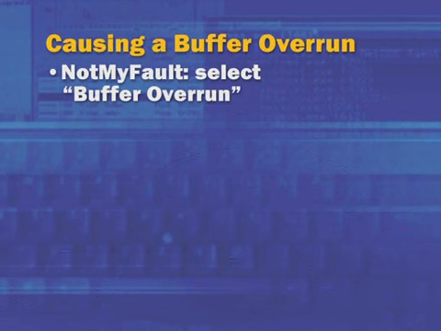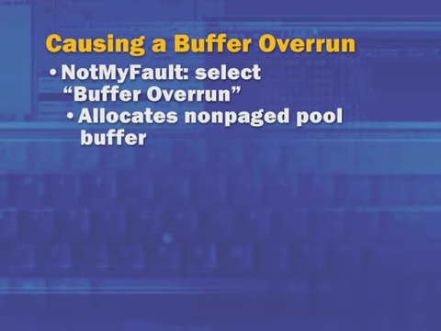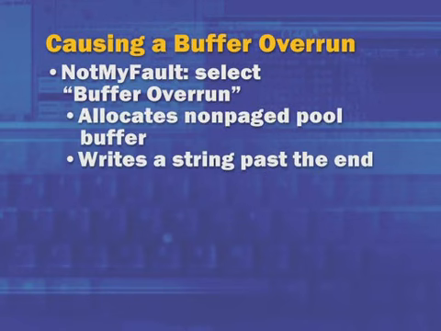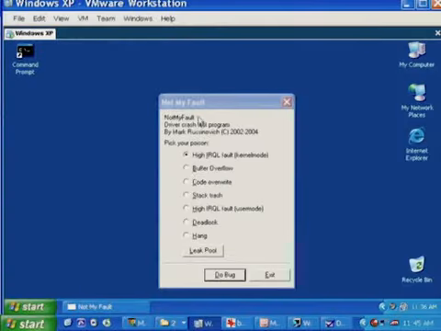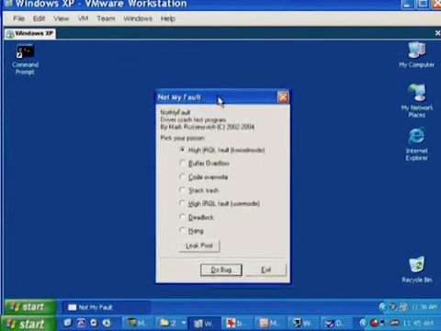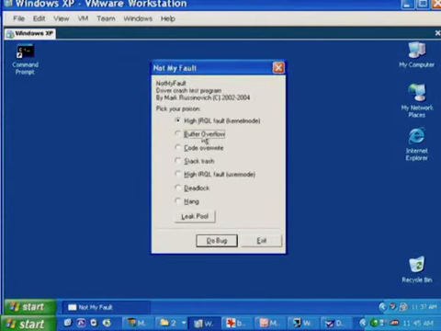So let's now cause a buffer overflow, or buffer overrun. We're going to run NotMyFault, select the buffer overrun option, and press the do bug button. Again, that's going to allocate a non-paged pool memory buffer and write a string past the end of the buffer, corrupting the pool header and the data structure that follows. So we're going to go over to VMware, select NotMyFault, choose the buffer overflow, and press do bug once.